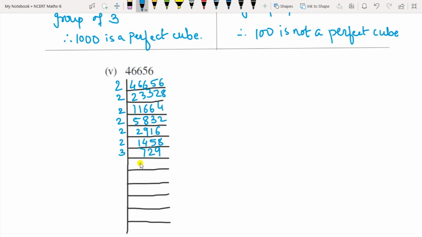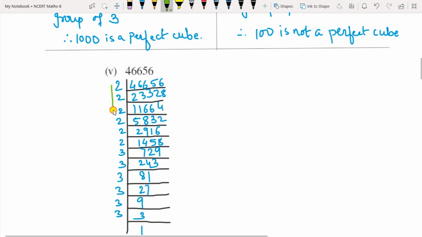Then do it with 3: 3 243, 3 81s, then 3 27s, 3 9s, 3 3s, and 3 1s.